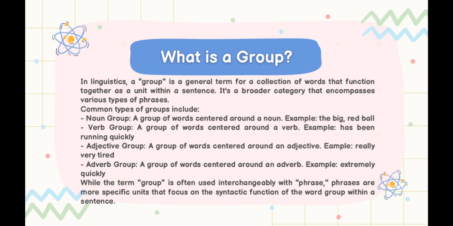Then adjective group, a group of words centered around an adjective. Example: really very tired. Adverb group, a group of words centered around an adverb. Example: extremely quickly. While the term group is often used interchangeably with phrase, phrases are a more specific unit that focus on the syntactic function of the group of words within a sentence.